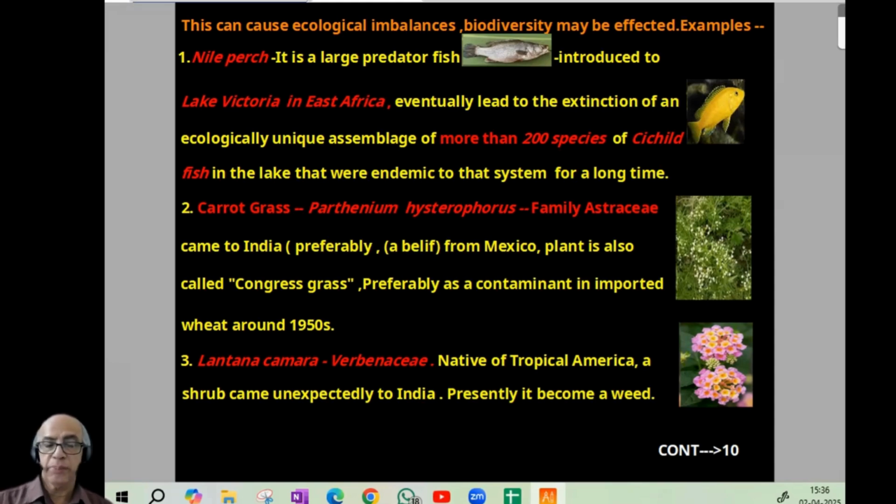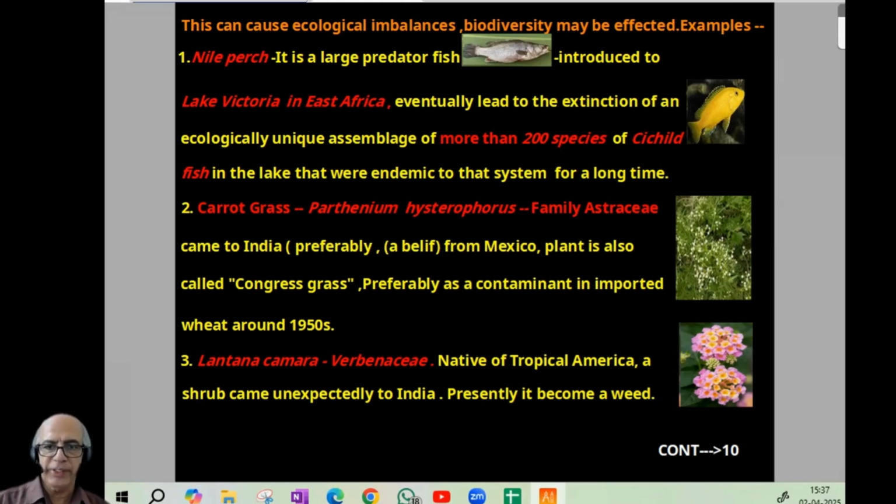Nile perch is a large predator fish. Photograph is given. It was introduced to Lake Victoria in East Africa. East Africa is the right place. It eventually led to the extinction of an ecologically unique assemblage of more than 200 species of cichlid fishes. 200 species in the lake that were endemic. So the cichlid fishes were endemic to that system for a long time. But when the Nile perch was introduced, it became a threat, and more than 200 species in that lake were destroyed, completely extinct.